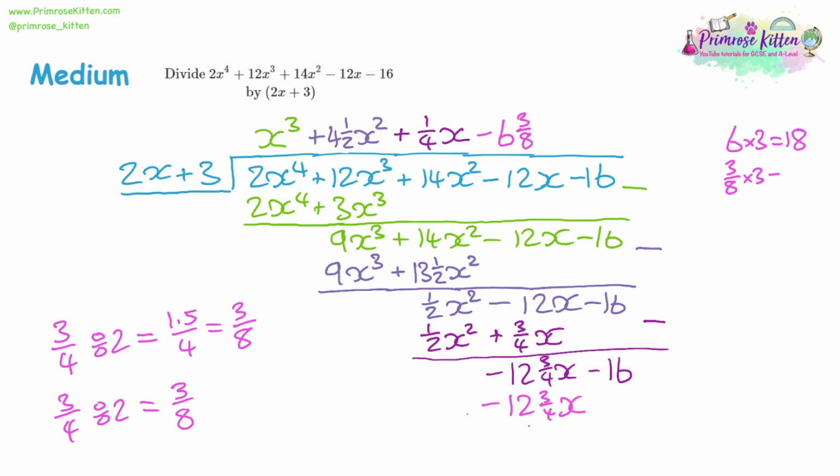3/8 times 3 will give us 9/8, which is 1 1/8. So altogether, that's going to give us 19 and 1/8. So now we take that bit away. We've got negative 16, double negative, and 19 and 1/8. So that's going to give us 3 and 1/8 as our remainder.